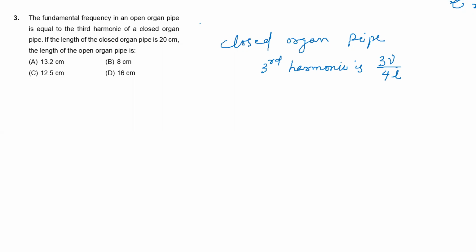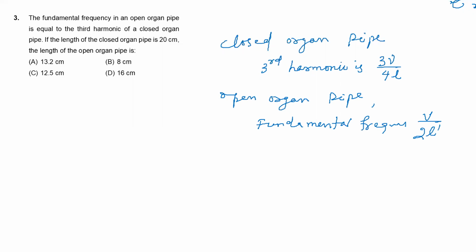And in the question he has given that the third harmonic of a closed organ pipe is equal to the fundamental frequency. That means for the open organ pipe, the fundamental frequency is equal to V by 2L dash, different lengths.